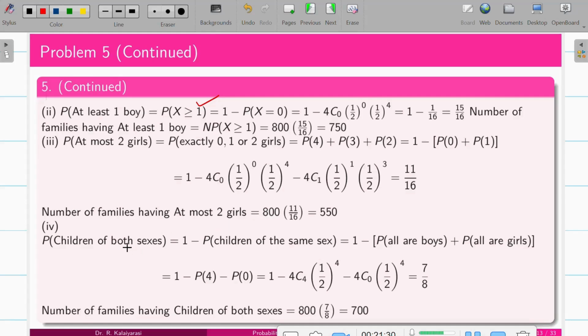Similarly, for children of both sexes, we have to find the combination of both sexes. But here when you are finding, we can remove the identical sex, like all four are girls or all four are boys. So that is 1 minus the probability of all four boys and all four girls. Because we assume boys as success, we take the probability of X equal to 4, and the probability all are girls, that is no boys, so X equal to 0. So find it, and find the possibility in 800 families.